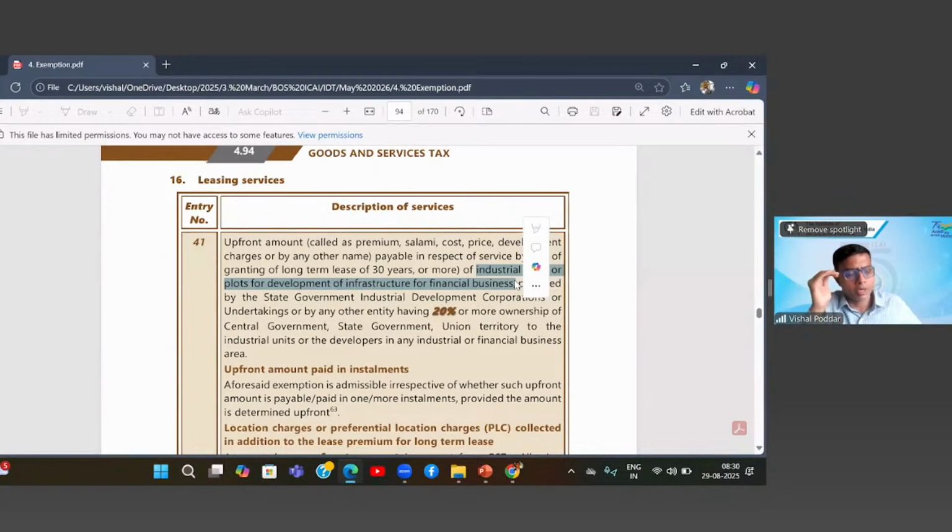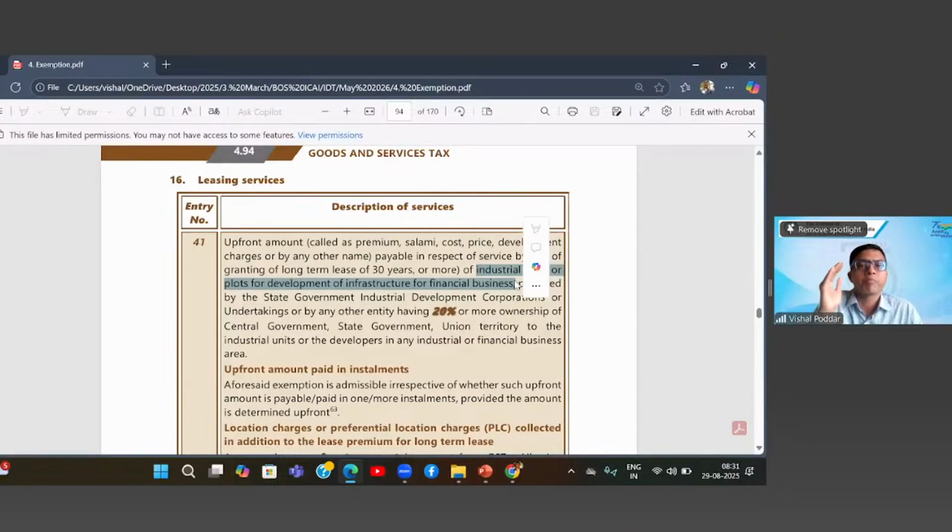Now these are the authorities made by the government who provide these lands, these plots, to various businesses on lease. And obviously, the lease, in case of government, is a 99-year lease. Now, when these plots are provided on 99 years lease, there is a hefty lease premium, which is as good as the value of the land, because 99 years means four generations are covered in that. So they virtually charge you, under the guise of lease premium, the total value of the plot.